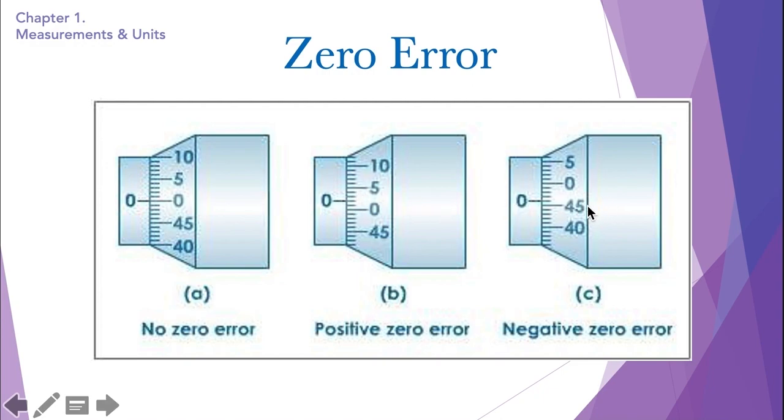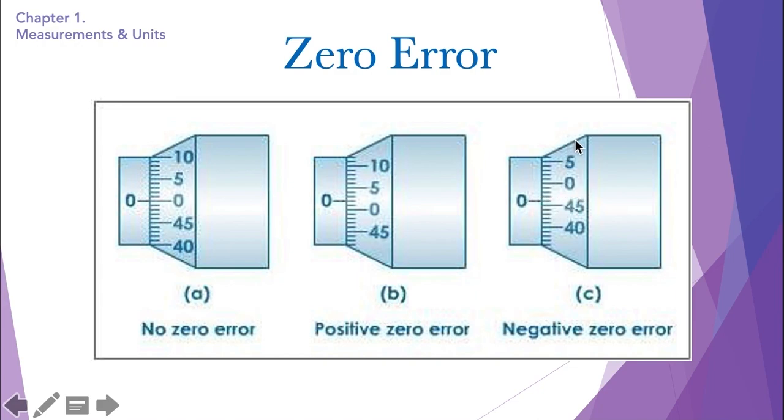But over here it's a negative zero error, but still we will just read from the fractional scale 0 towards the main scale 0. So in this case we will be reading backwards in a way. So this negative zero error is not going to be called 46, it is going to be 0.04, because we are going to read it backwards because it is a negative zero error. So in other words, a micrometer screw gauge zero error is supposed to be read from the fractional scale 0 towards the main scale 0, whether it is a positive zero error or a negative one. So if it's a negative one, we will basically read backwards from this 0 towards this 0, something like this.